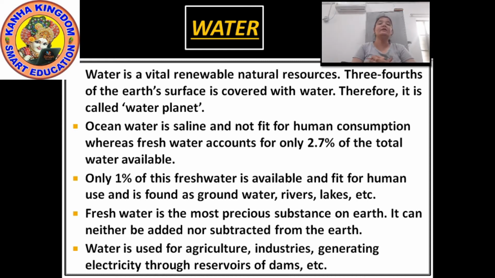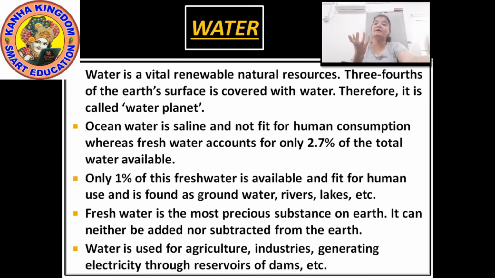Okay, water is used for many purposes: agriculture, industries, generating electricity through reservoirs of dams. So water is used for many purposes. Now here it's telling us that the fresh water on the earth is only 1%, so it should be used very carefully. Okay, now here we have seen about the water cycle, how water is there on the earth.